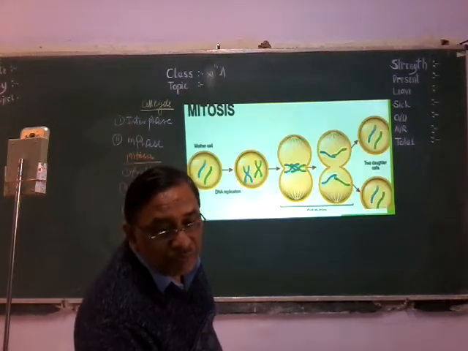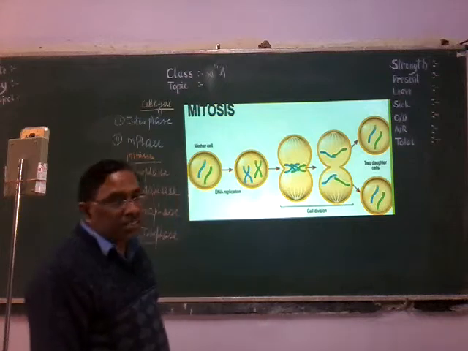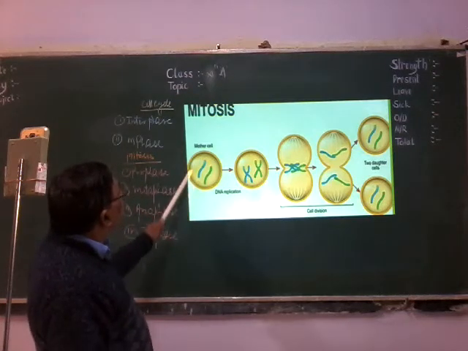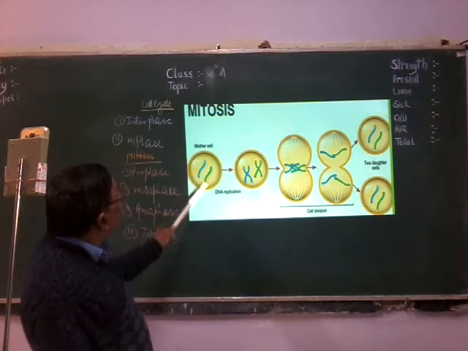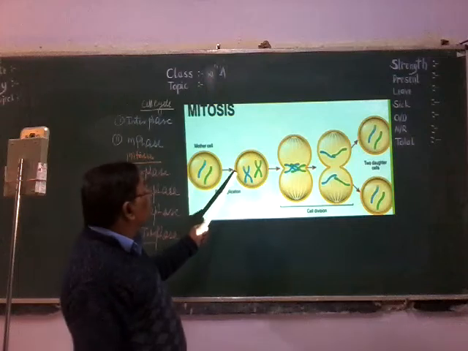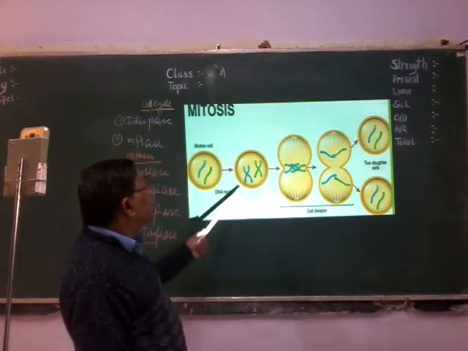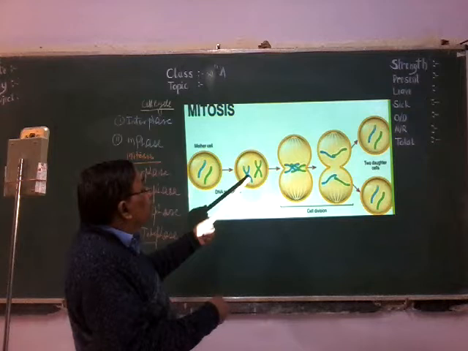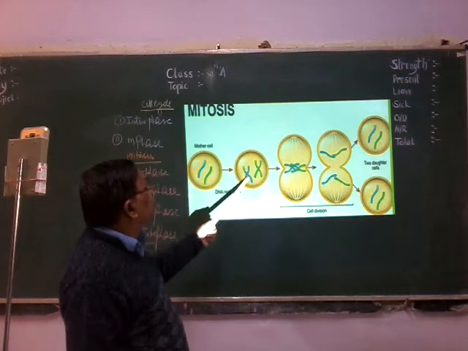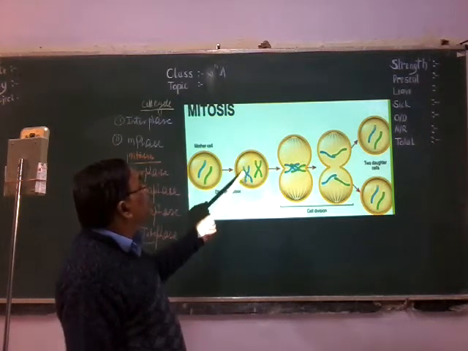Now here you can see mitosis more clearly. Here is one cell. In the cell there are two chromosomes, and now in the interphase the cell increases in size in G1 phase. In the S phase, the chromosome DNA undergoes doubling, the chromosomes undergo thickening and bifurcation, and the amount of DNA doubles.